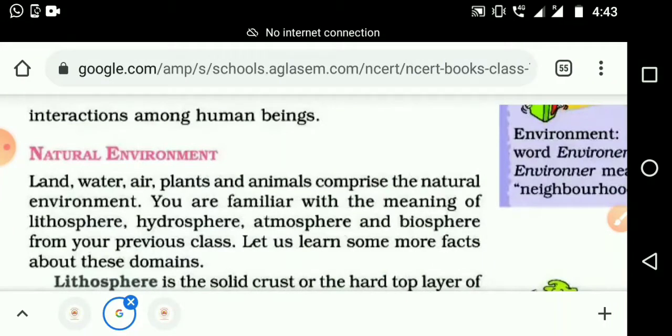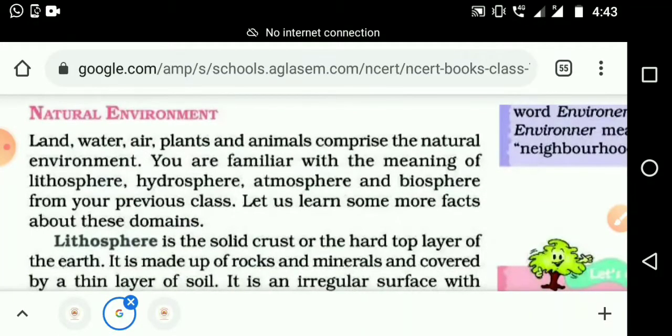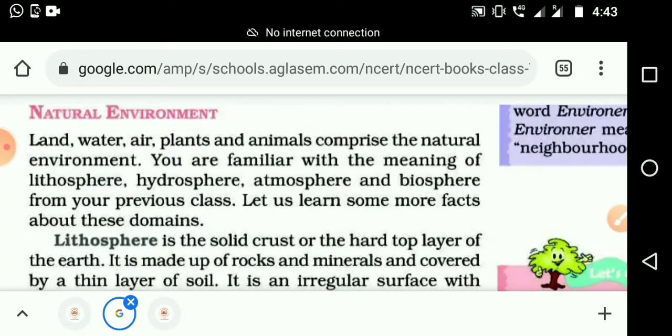You are familiar with the meaning of lithosphere, hydrosphere, atmosphere and biosphere from your previous class. In the textbook they are saying that we heard these in smaller classes, maybe in third, fourth or fifth. Which words? Lithosphere, hydrosphere, atmosphere, biosphere. Have you heard these words? What is lithosphere? What is hydrosphere? What is atmosphere and biosphere?